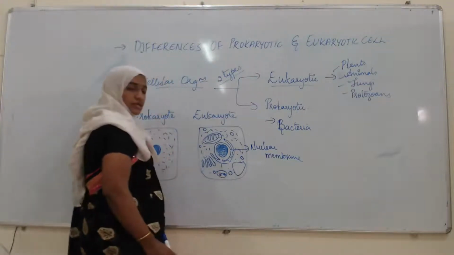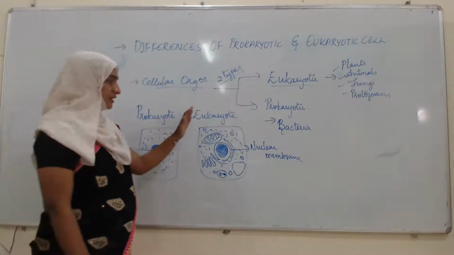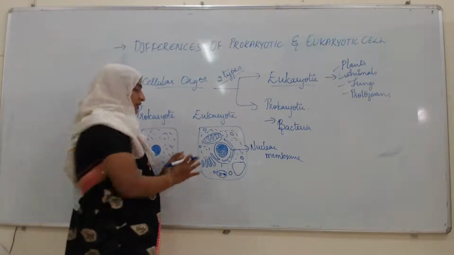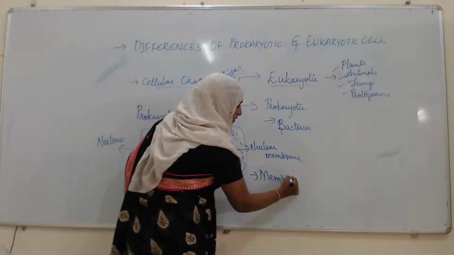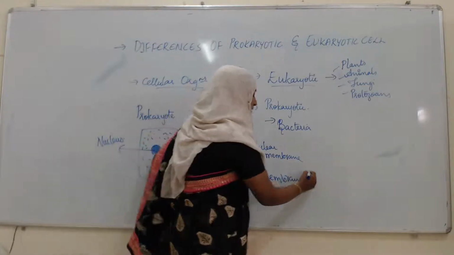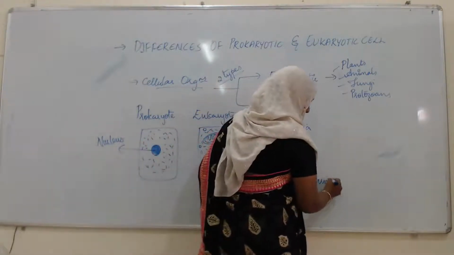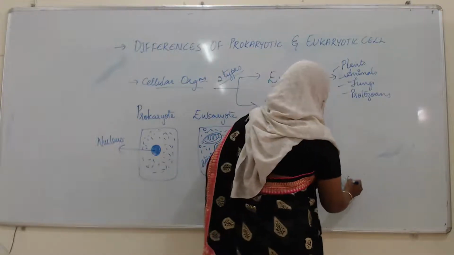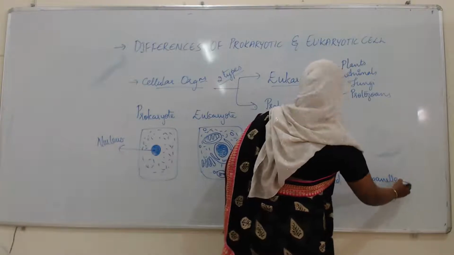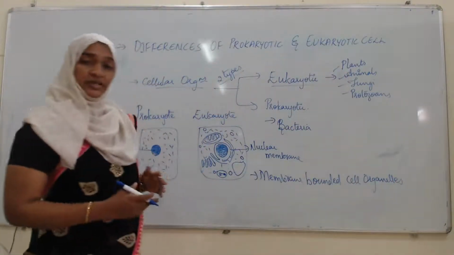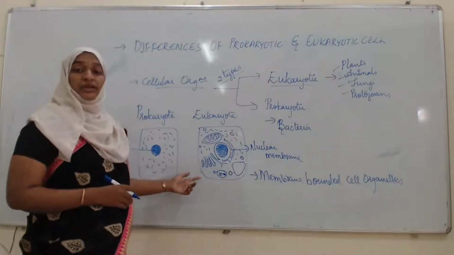Like this. Here you can see in the eukaryote that it is composed of membrane-bounded cell organelles. Here you can see there are many membrane-bounded cell organelles such as mitochondria, chloroplast, endoplasmic reticulum, Golgi apparatus.